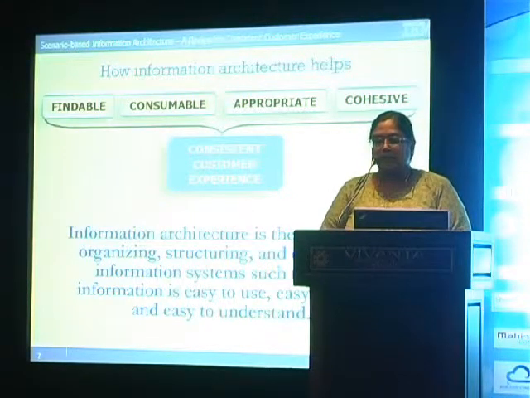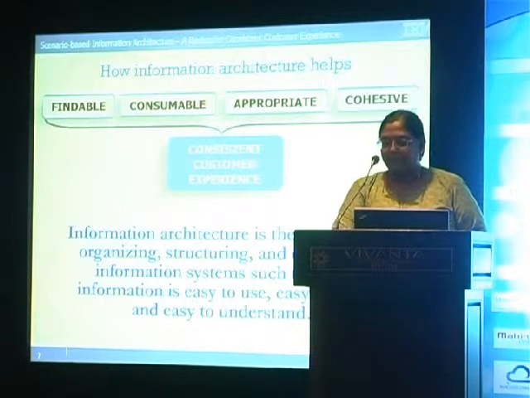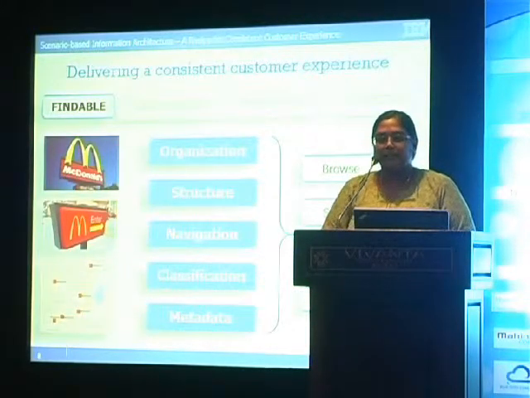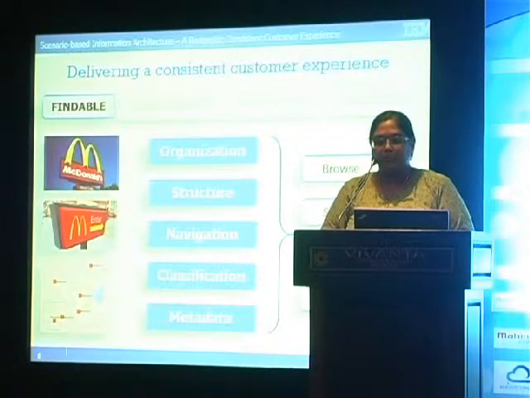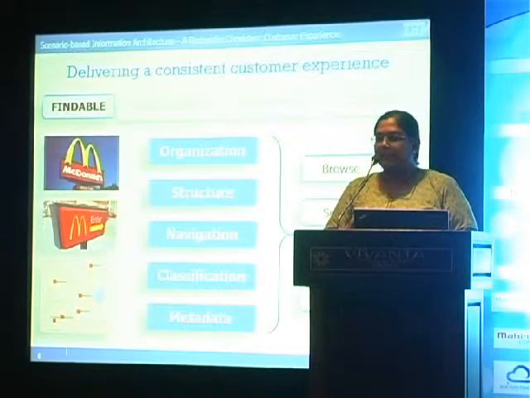That is what information architecture is all about. It's the practice of organizing, structuring, and classifying information systems such that the information is easy to use, easy to find, and easy to understand. Let's see how we achieve each of these aspects. Findable information will usually be organized and structured, and the navigation would be in the proper place.